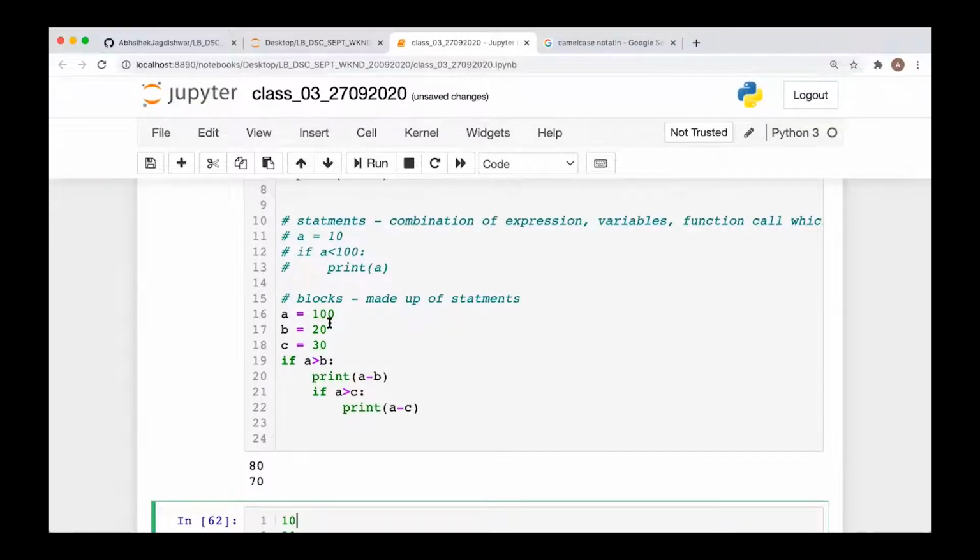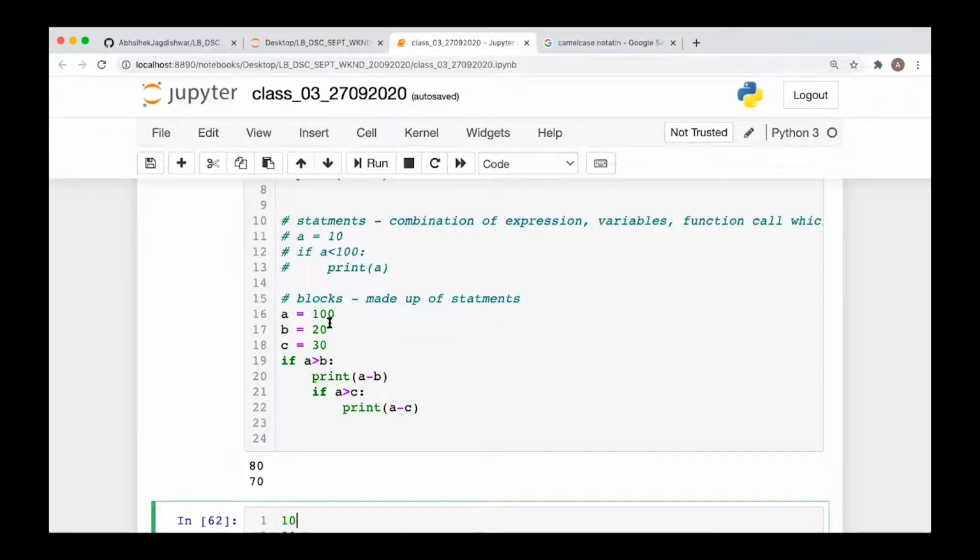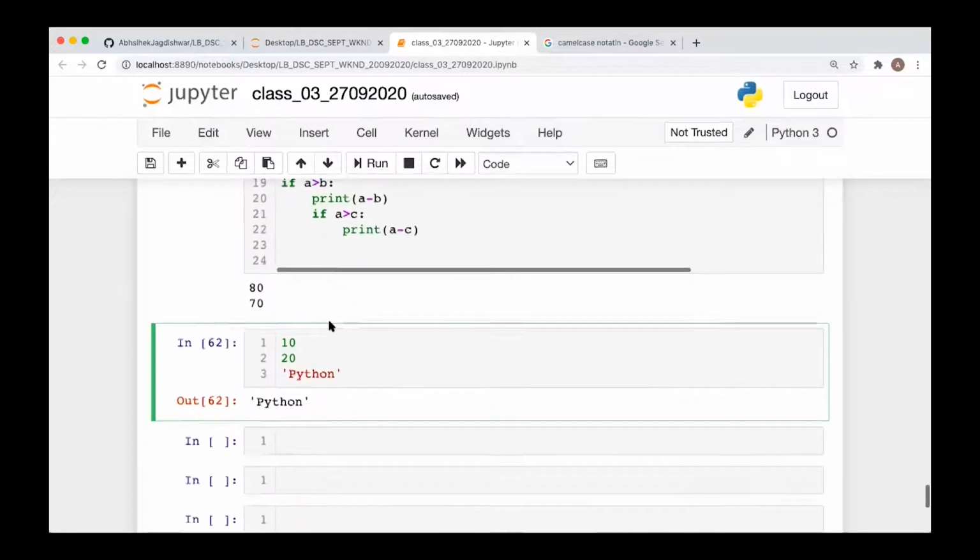Why? Because when you write the script or a block of code, if you want to print something, you have to use the print function. So it is better to write the print function. Keep a habit of writing the print function. Okay, fine. So these are the blocks and indentation.